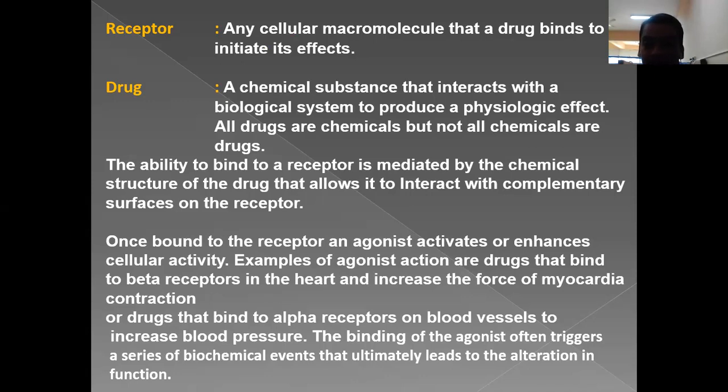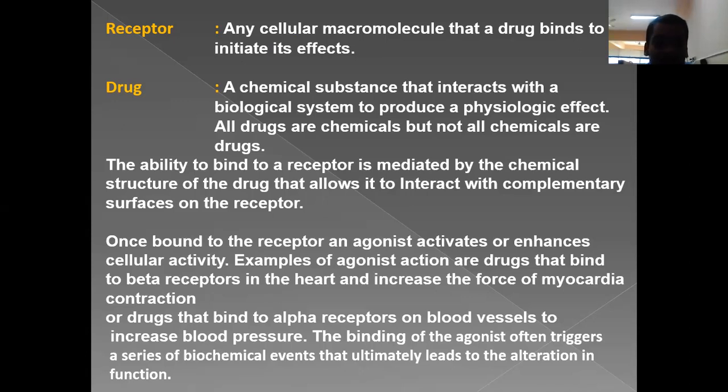The ability to bind the receptor is mediated by the chemical structure of a drug that allows it to interact with a complementary surface on the receptor. Once bound to the receptor, agonistic activity will enhance the cellular activity. For example, an agonist drug that binds to the beta receptor in the heart will increase the force of myocardial contraction.